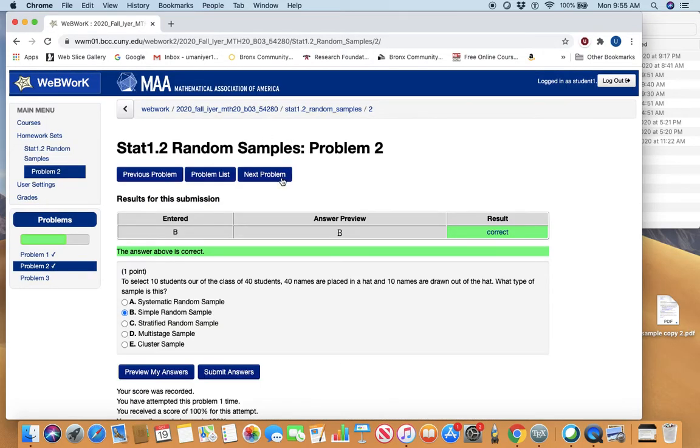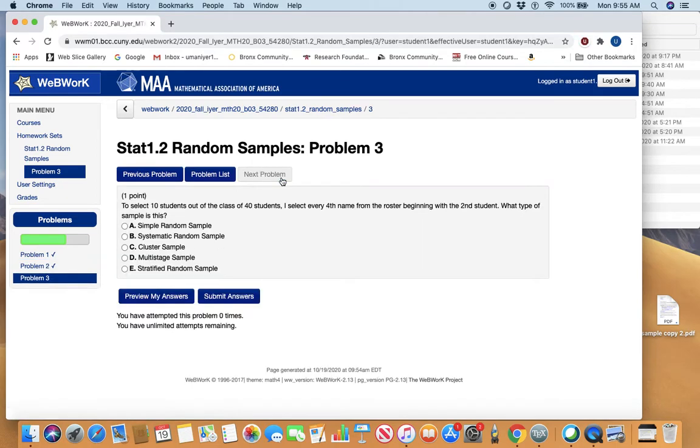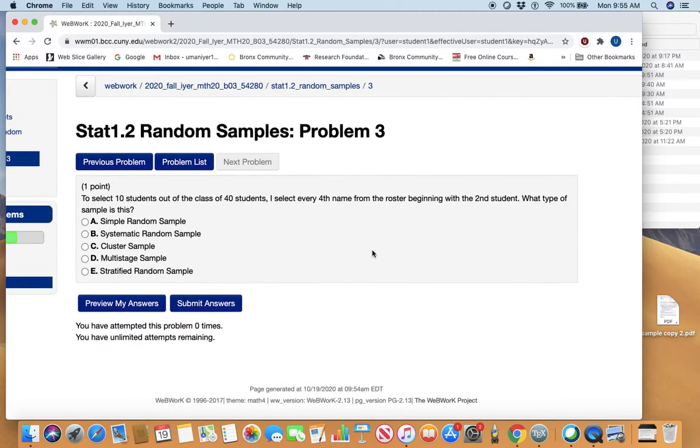All right, next one. To select 10 students out of a class of 40 students, I select every 4th name from the roster beginning with the 2nd student. So what type of sample is this? Every 4th. So this is systematic. So it is a systematic random sample.